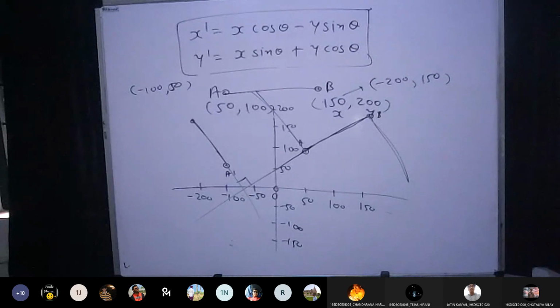Yes, sir. So now we have completed the second transformation, which is rotation, and in that case we have completed only the first type, which is rotation with respect to origin. Tomorrow we are going to discuss the next type, which is rotation about reference point. Fine? Yes, sir. So just try to do it on your own, and I'll upload one Canvas activity also where you will have to find the rotated object for the mentioned object.